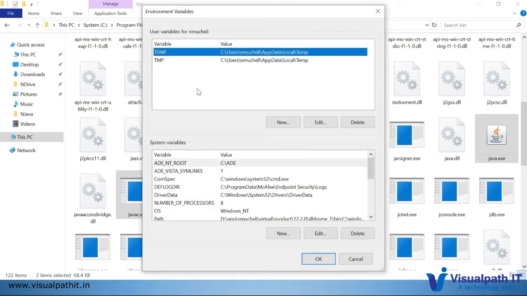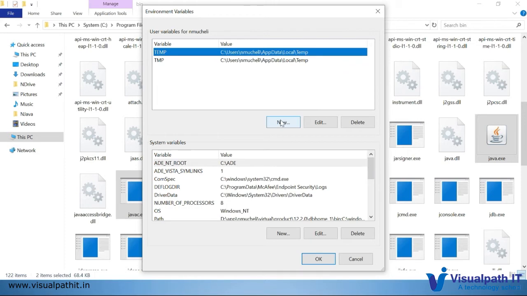Here the environment variables are available in two ways. One is user specific and the other is system specific. User specific means you want to set the variables for the logged in user only, or for all the users. It's up to your choice. For now, I'll be adding for my user alone. I won't be allowing other users to use Java commands. So for that reason, I'm using these. And if you want everyone to use it, then you can set it here. There's no difference in the adding option, but functionality wise it will differ. Suppose some other user logs in, I cannot use it if I add it here.